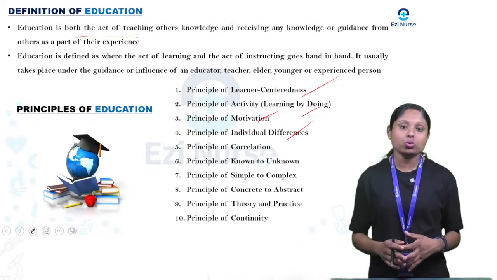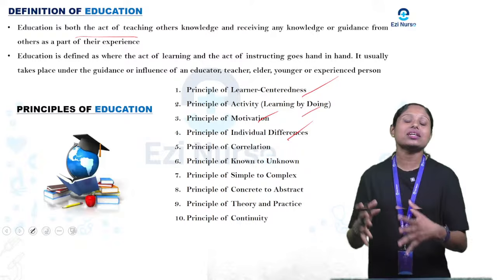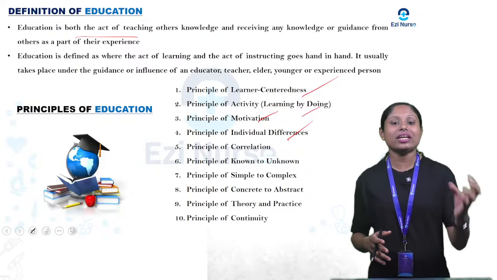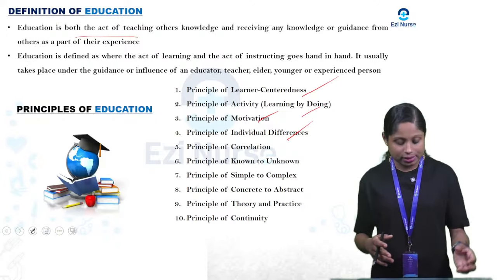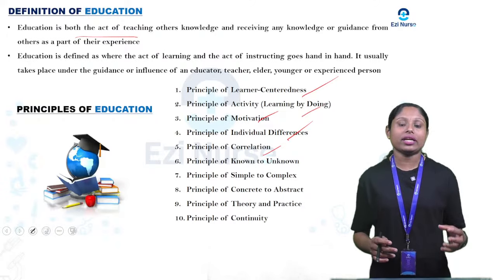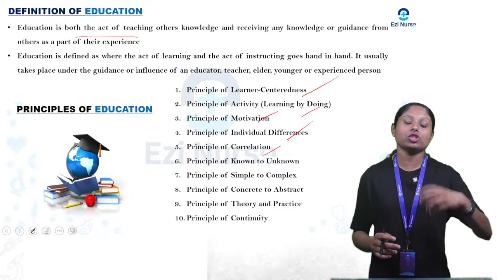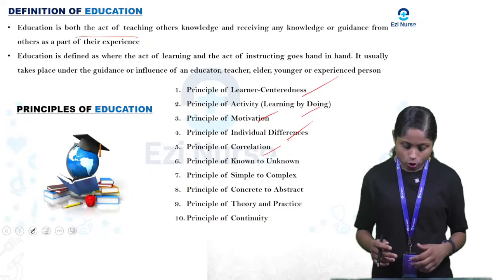Principle of individual differences. Each student is an individual, so they have individual differences. So consider each individual's differences as a teacher. Principle of correlation. Connect one point to another point. So correlation should be there. Connection between the topics or content should be there.